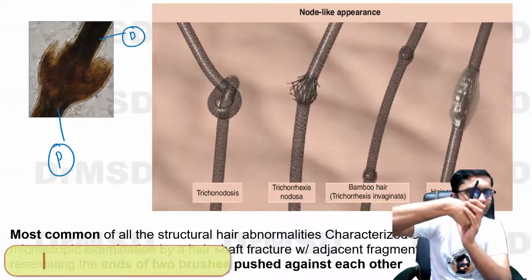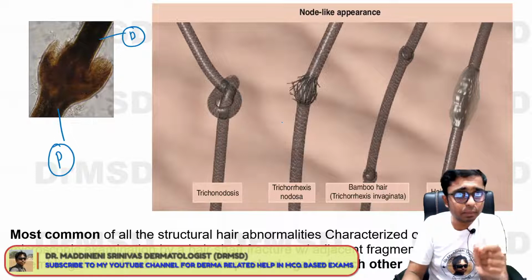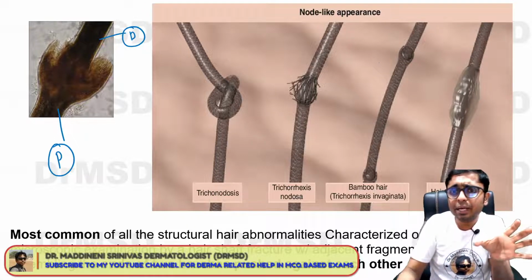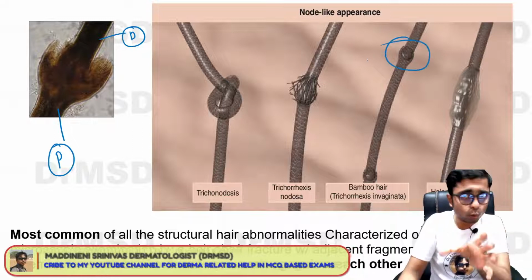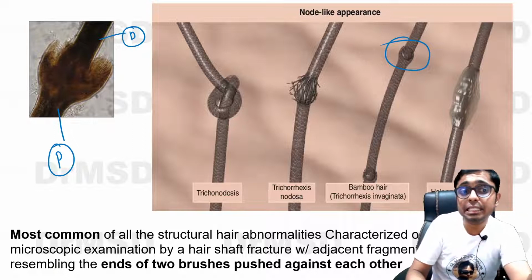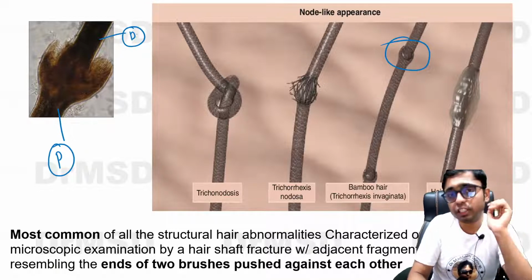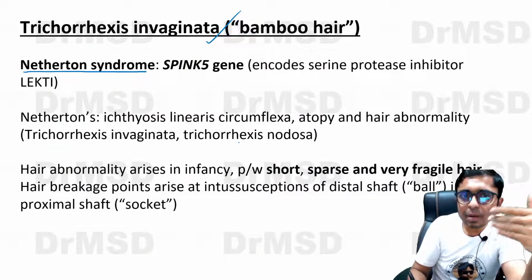So a ball and socket kind of hair shaft abnormality can be seen, because of which it will appear as if we are observing a node. This is given a special name. Because there is invagination of the hair shaft, it is called trichorrhexis invaginata. Apart from this, there are some other features also.